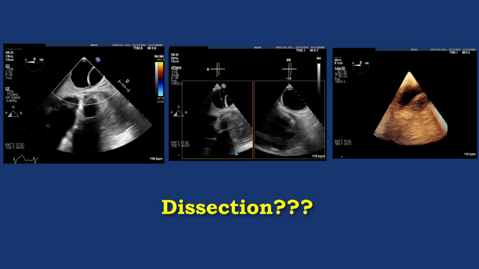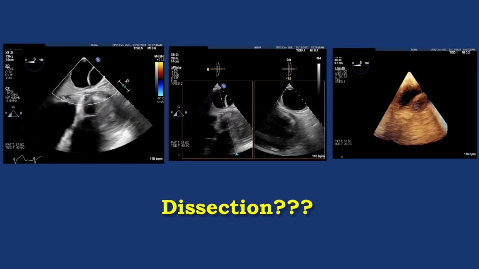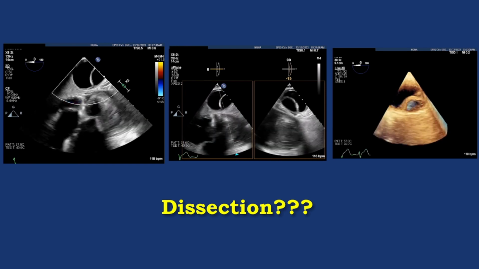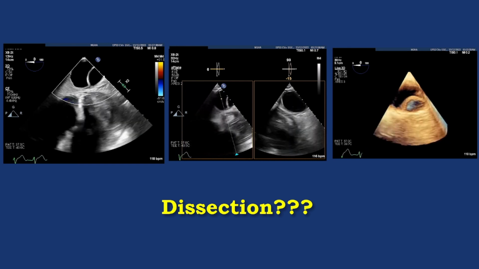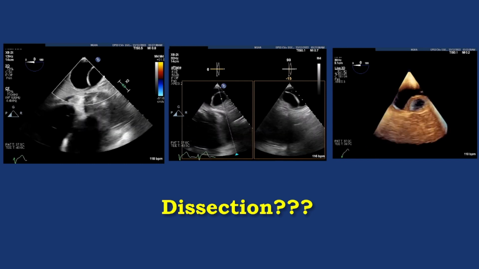So as I go down, finishing the TEE, doing the aortic view, transgastric, I saw this circular mass with something that looks like a flap in 3D also. Clearly to me this is dissection. So I asked for the CT.